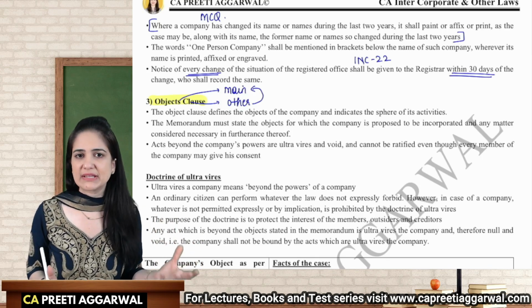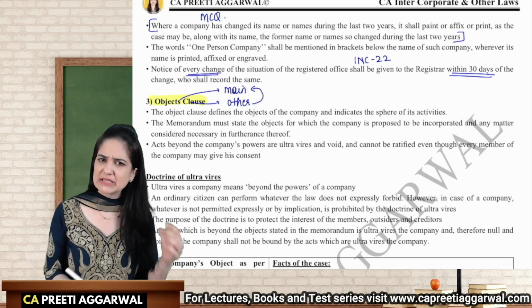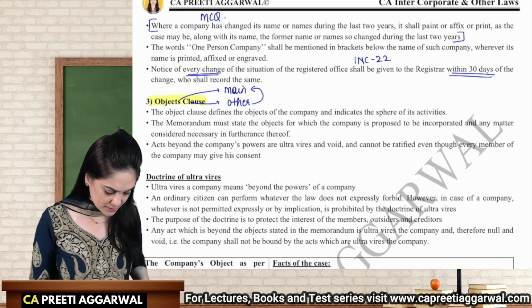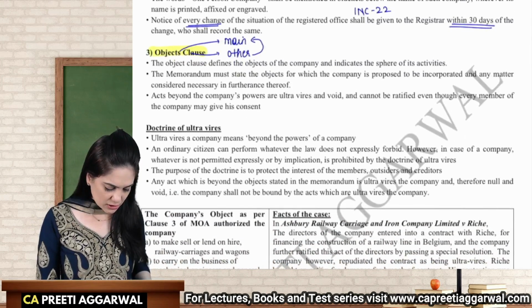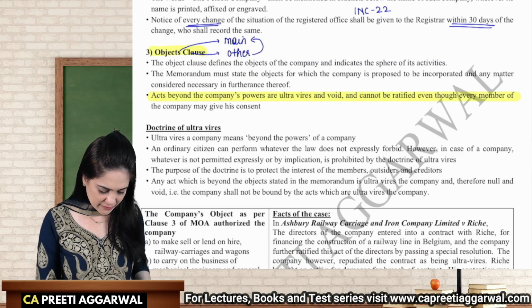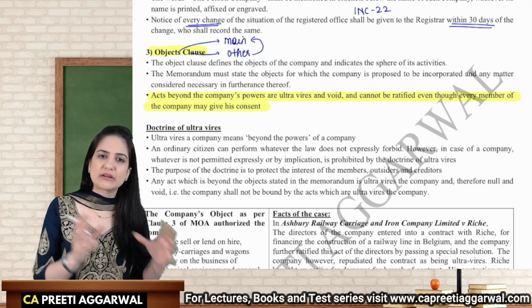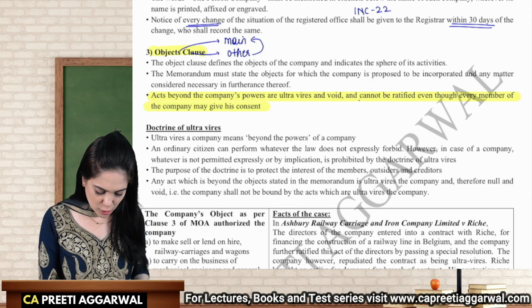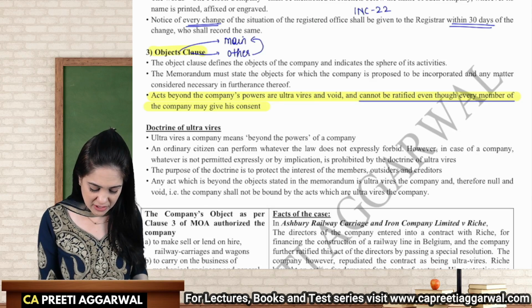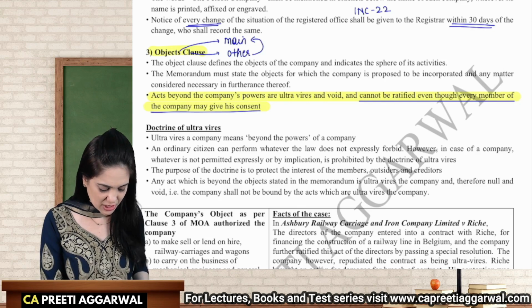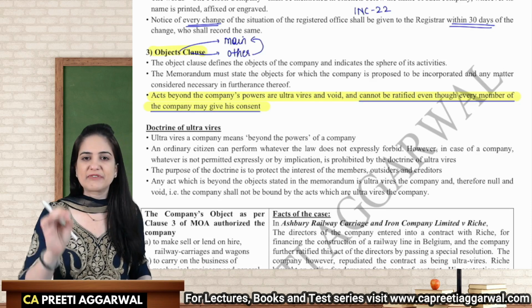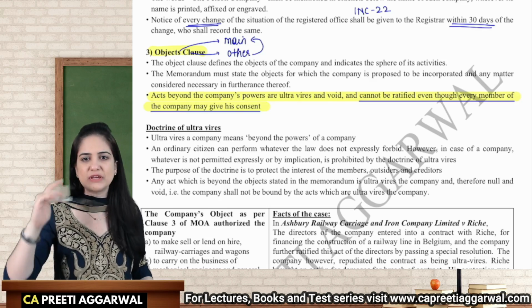In this case, we can say that the corporate veil is lifted. Corporate veil is lifted for ultra vires transactions. So any act which is beyond the powers given in the memorandum will be ultra vires and void. It is very important for us to note that if the act is ultra vires the memorandum, it cannot be ratified, it cannot be confirmed even if we obtain the consent of each and every member. It cannot be ratified even with the unanimous consent of each and every member.